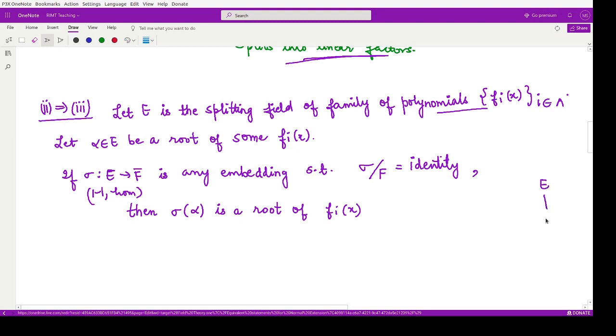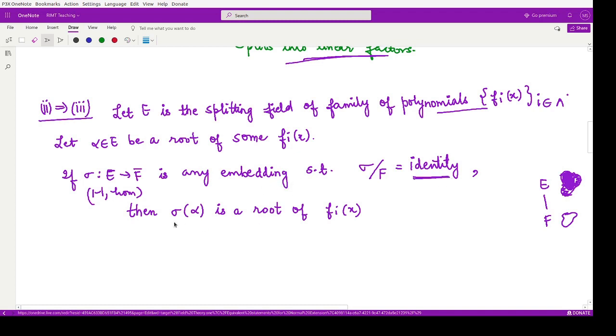E is an extension field of F, so E has more elements than the elements present in F. So this is E and this is the portion of F, and these are some extra elements which are present in the extension, right? So now if we take only the elements present in F, that means we restrict our mapping sigma to F such that it acts as the identity mapping and it is an embedding.